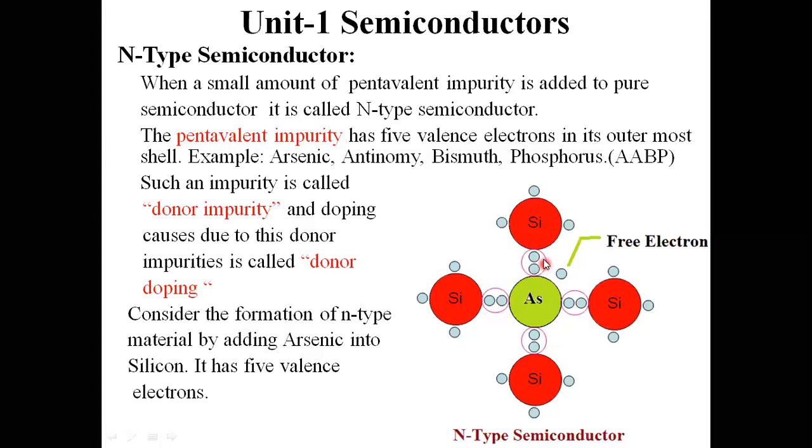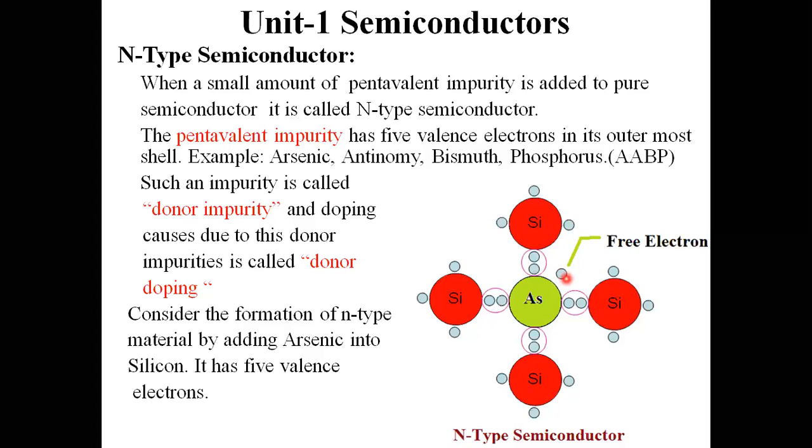This is making one covalent bond, another covalent bond with the adjacent silicon atom, and another, and another. It is making 4 covalent bonds very easily, but one electron remains in the outermost shell. One electron remains in a free state. I can call this electron a free electron. It is not making any sort of bonding with other atoms here.